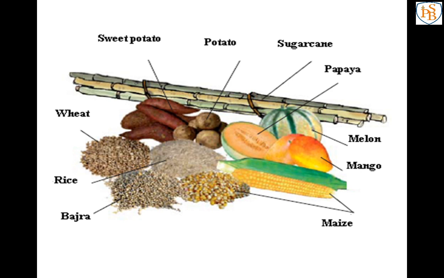These are the energy giving foods, and the picture is showing examples of carbohydrate. The picture is also in your textbook, so from that you can write your own notes. Now you are in 6th standard, so you have to write your own notes. With the help of this session and your textbook, you can write your notes. I hope you have understood about carbohydrate.